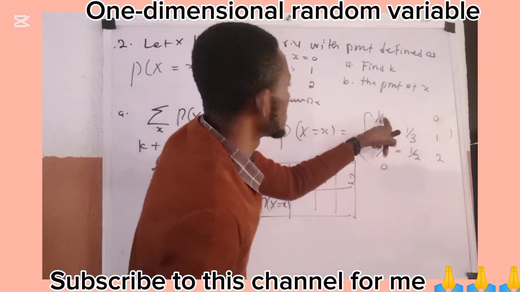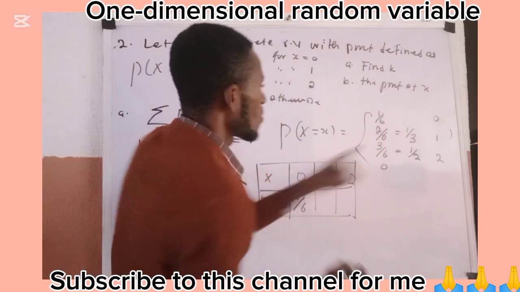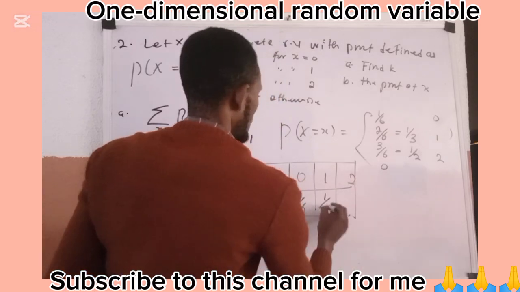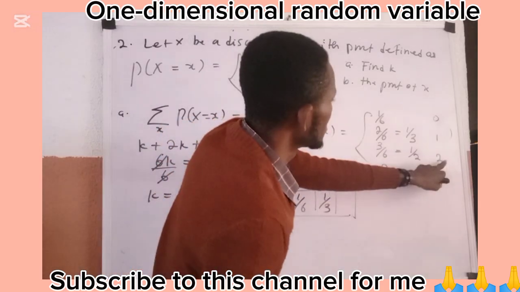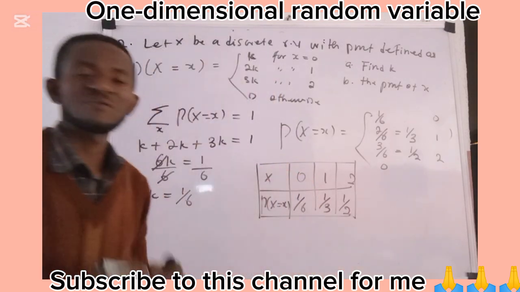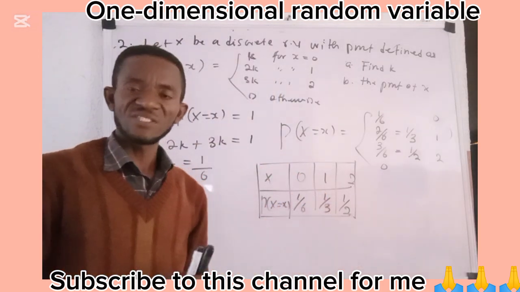What is the probability when it is 0? 1 over 6. What is the probability when it is 1? 1 over 3. What is the probability when it is 2? 1 over 2. Okay? So this becomes what we call the probability distribution.